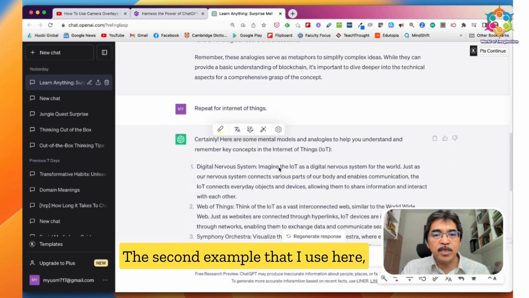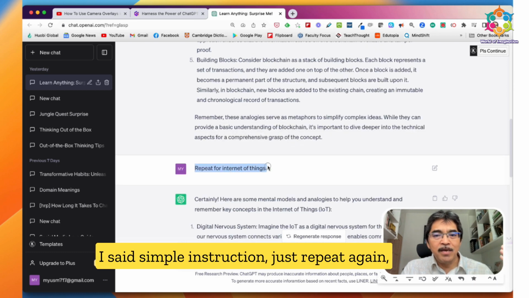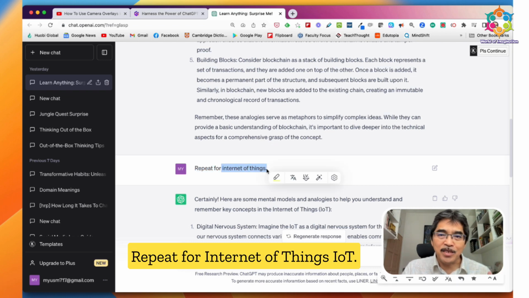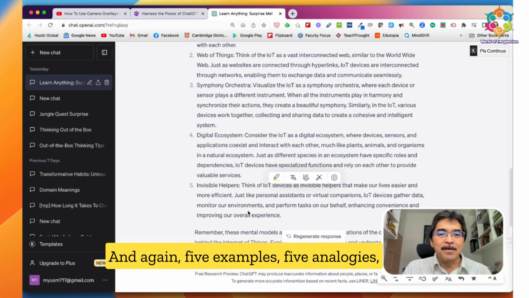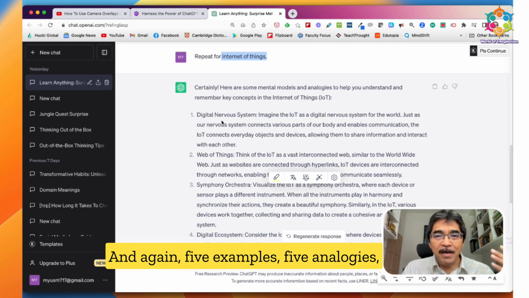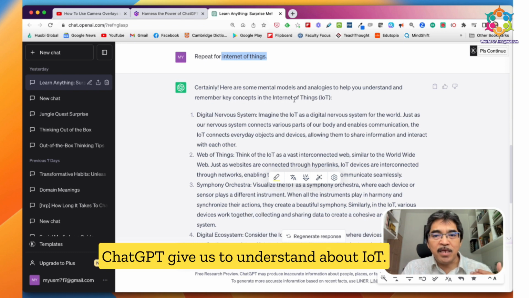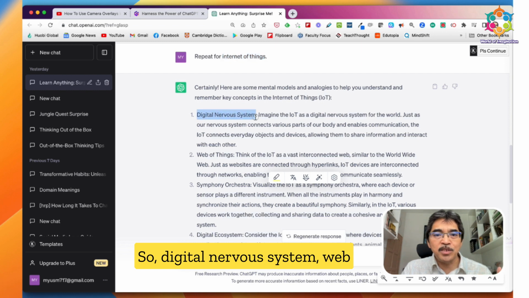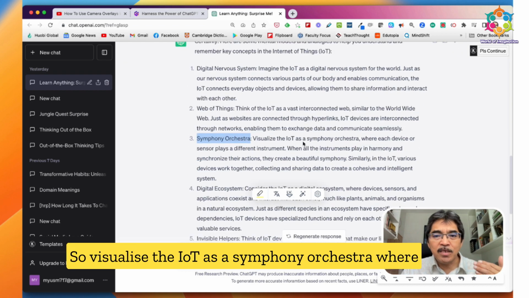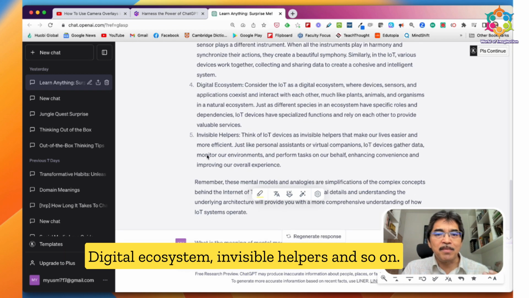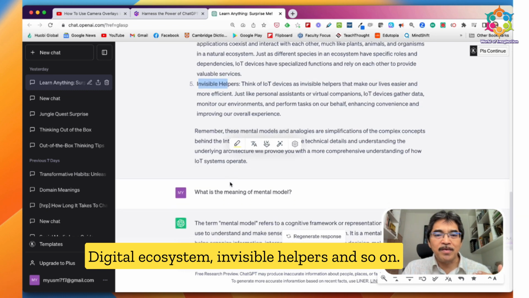The second example that I use here, I said a simple instruction, just repeat again, because ChatGPT will remember. Repeat for Internet of Things, IoT. And again, five examples, five analogies, five metaphors that ChatGPT gives us to understand IoT. So: digital nervous system, web of things, symphony orchestra. Visualize the IoT as a symphony orchestra where each device or sensor plays a different instrument. Digital ecosystem, invisible helpers, and so on.